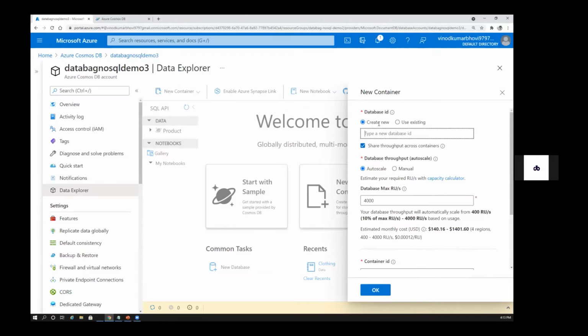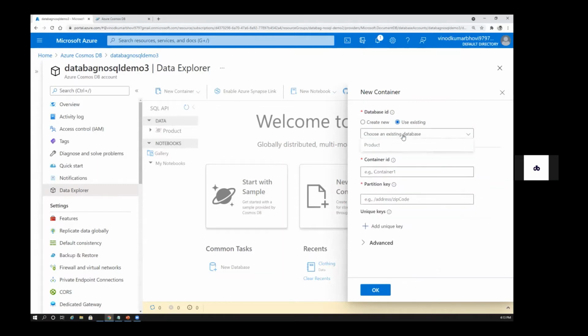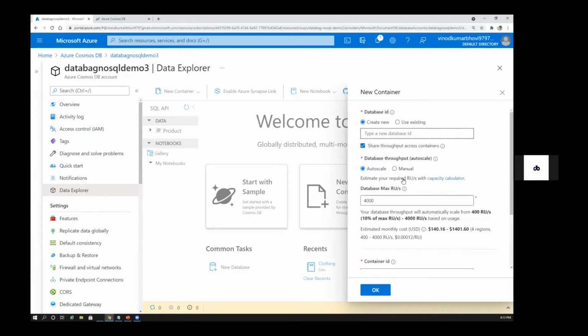So you need to add your database ID, right? If you're creating for the first time, or if you already have something, you can use the existing one. I've already created a database called product. I think before going there, let's try to explore all the different options we have here. This is the database ID, you provide everything. I'll tell you about the shared throughput.